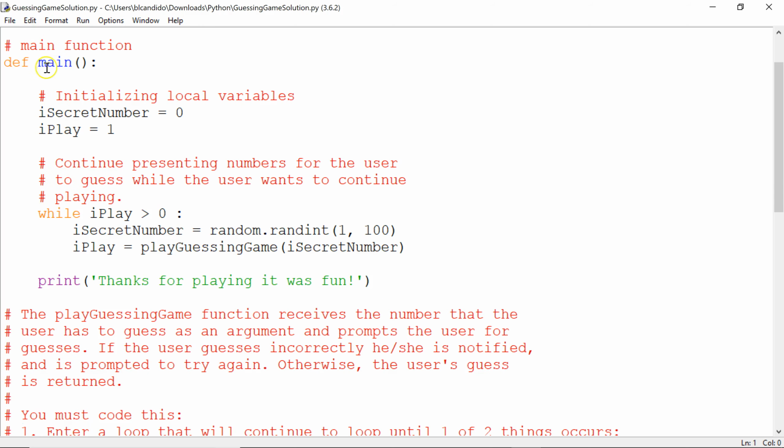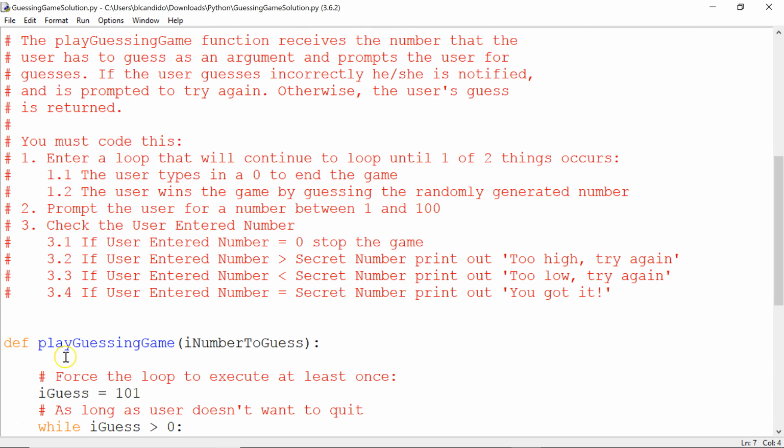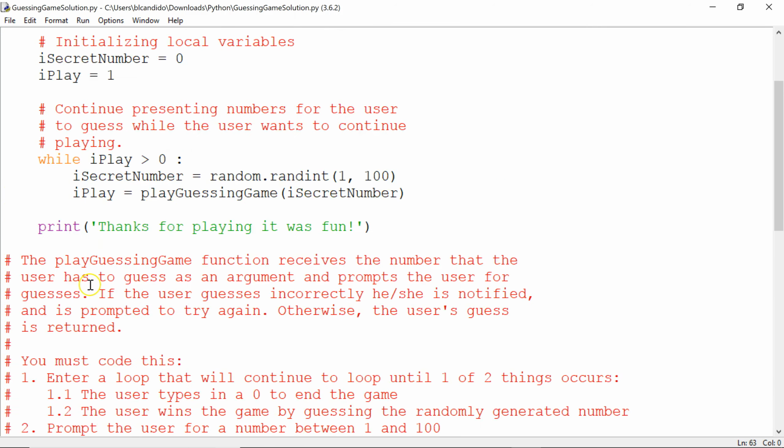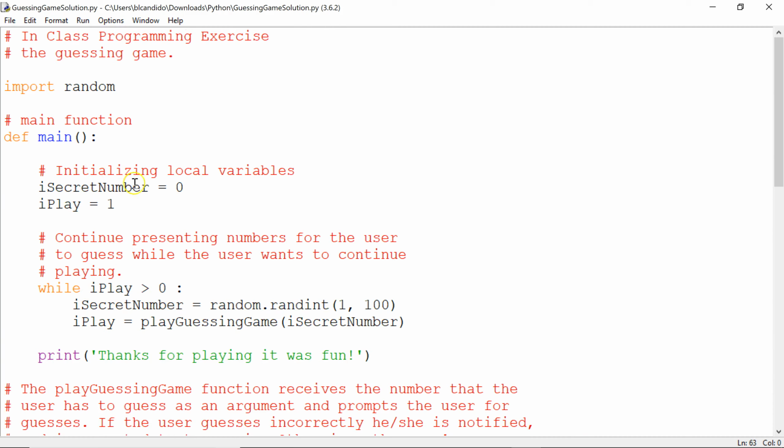So code drops down. I got a main function. I got a play guessing game function. Call the main function. It goes back up here, starts dropping down. Okay, secret number is 0, play is equal to 1. Stay in the loop as long as play is greater than 0, because remember the user presses 0 to get out. Each play of the game, we generate a random number from 1 to 100 and put it into secret number. We call the play guessing game, passing in the secret number.